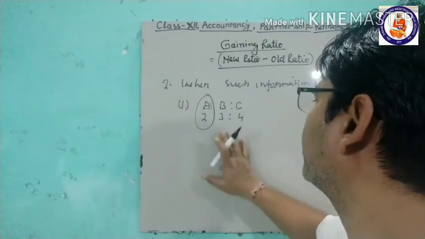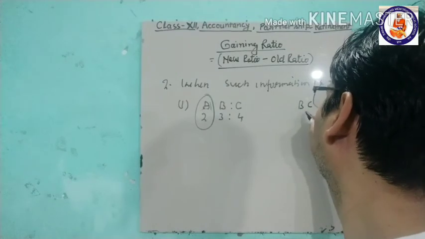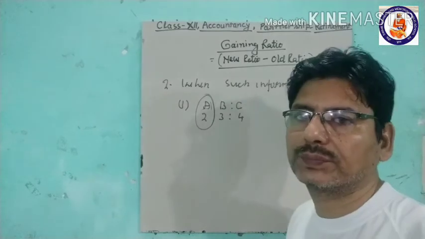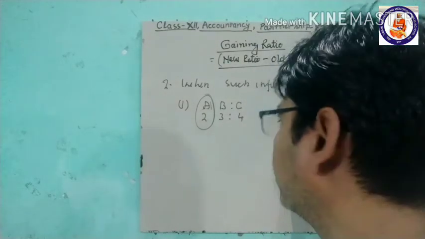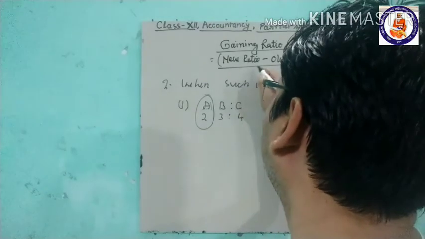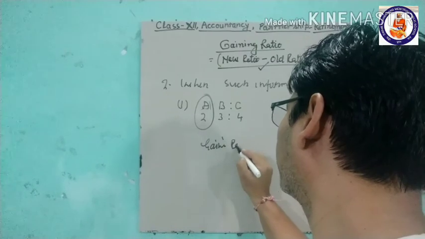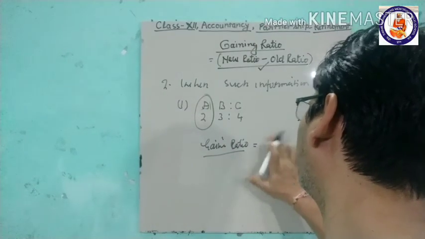The new profit sharing ratio among B and C will be 2:4. Now we have to find out the gaining ratio. For this we will use the formula: gaining ratio is new ratio minus old ratio.